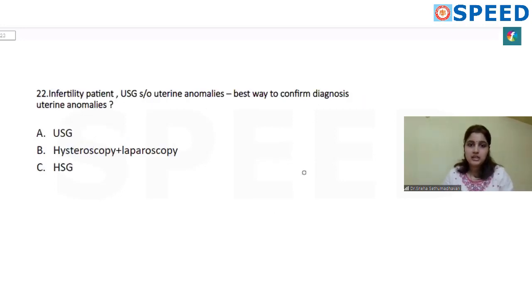Next question, an infertility patient has undergone an ultrasound, and you are doubting whether she has a uterine anomaly. What is the best way to confirm the diagnosis? So you have a suspicion, you want to make sure that she actually has it. So that would be hysterolaparoscopy, because seeing is believing. Both in hysteroscopy and laparoscopy, you're actually seeing the uterus. Hysteroscopy is by inserting into the uterus to see if there's any anomaly inside the uterine cavity, and laparoscopy outside the uterine cavity. So you need to do both so that you can combine the findings and see what kind of uterine anomaly she has.